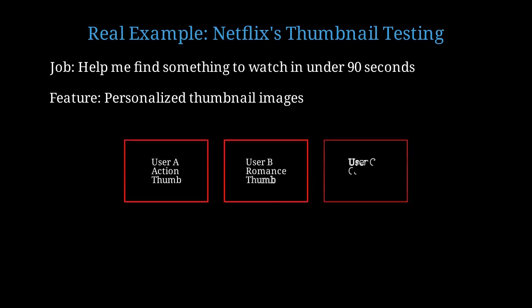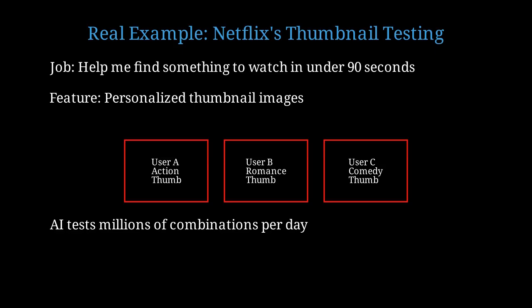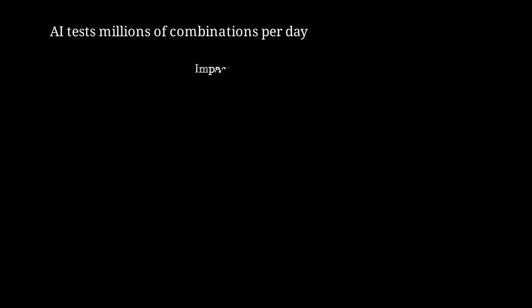For the same movie, user A sees an action-oriented thumbnail, user B sees a romance-oriented thumbnail, and user C sees a comedy-oriented thumbnail. Netflix's AI tests millions of thumbnail combinations per day, learning which images lead to viewing and completion. The impact is plus 30% engagement. That's massive, and it's measurable, repeatable, and scientifically rigorous.